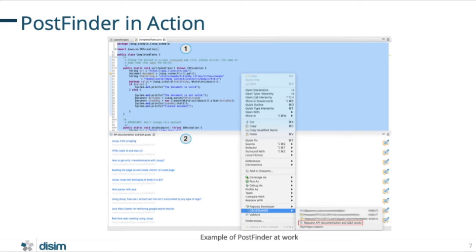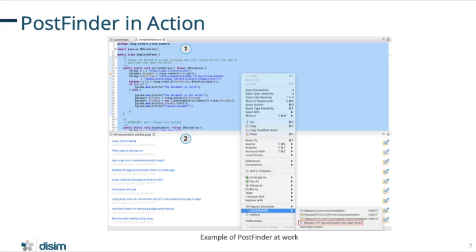This image shows how the system works. In particular, in the blue part, we can see that the developer is working on a specific piece of code. He just needs to push the button on CrossMiner and then API documentation and question answer posts, and in the lower part he will see all these links to Stack Overflow posts retrieved by our mechanism.